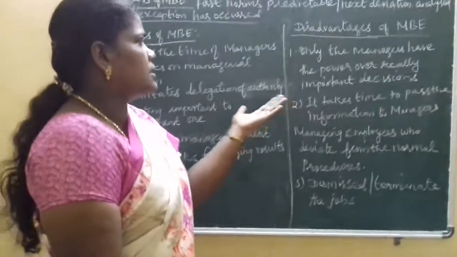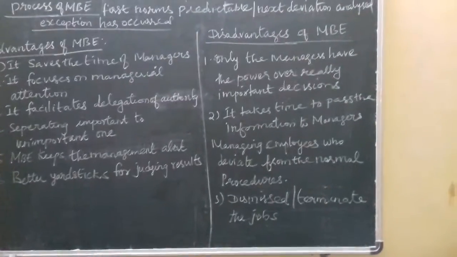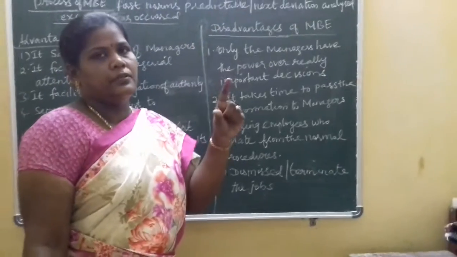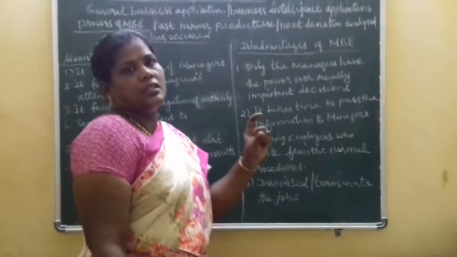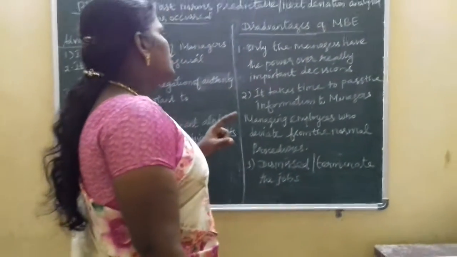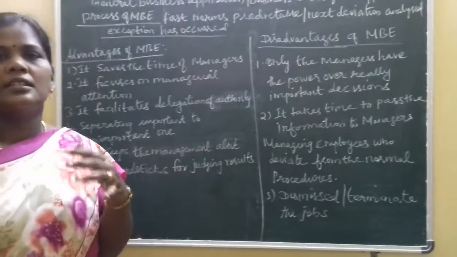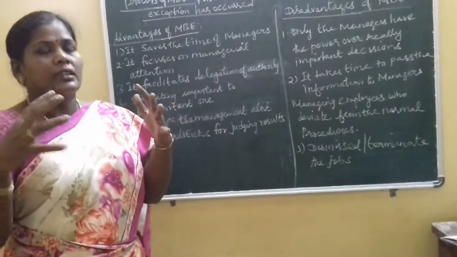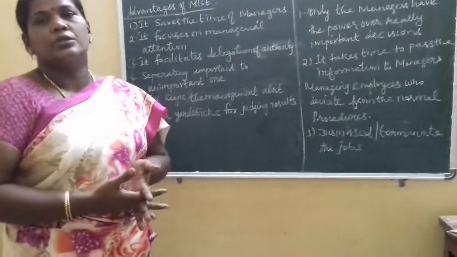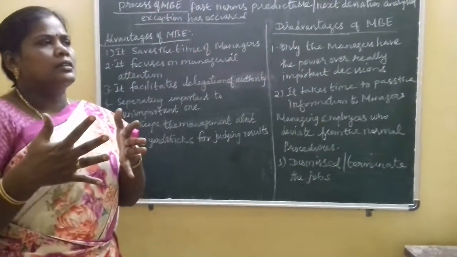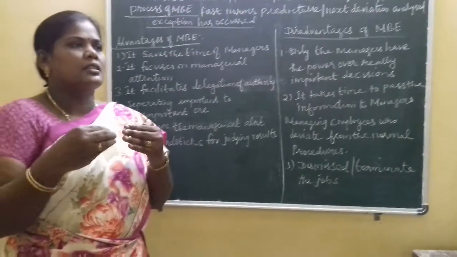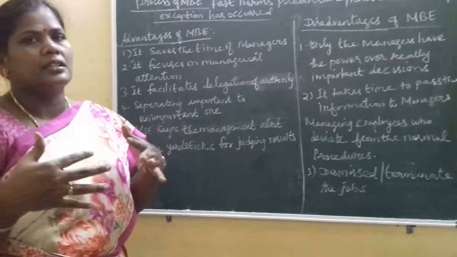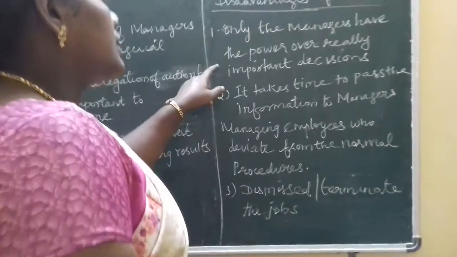The next one, disadvantages of MBE. Here the managers have all the power. The manager is the sole authority to take any decision, so the really important decisions are taken by the manager. The subordinates have no power to take decisions. So the relationship between the managers and subordinates is a main disadvantage.